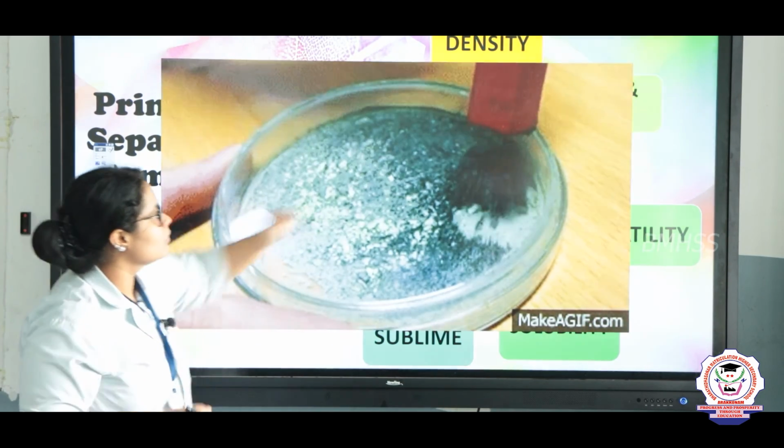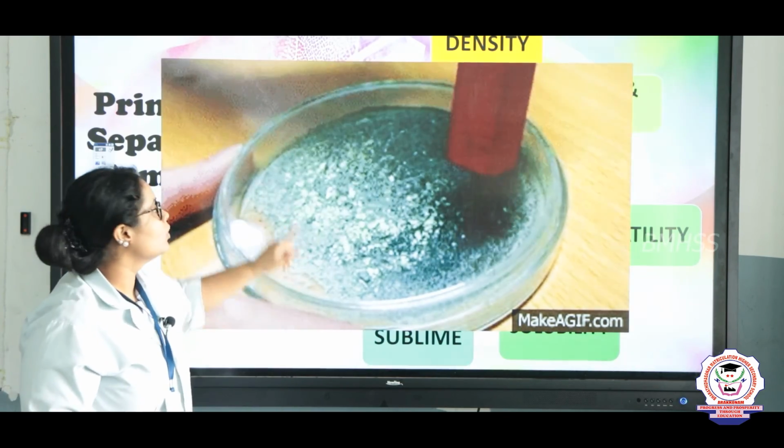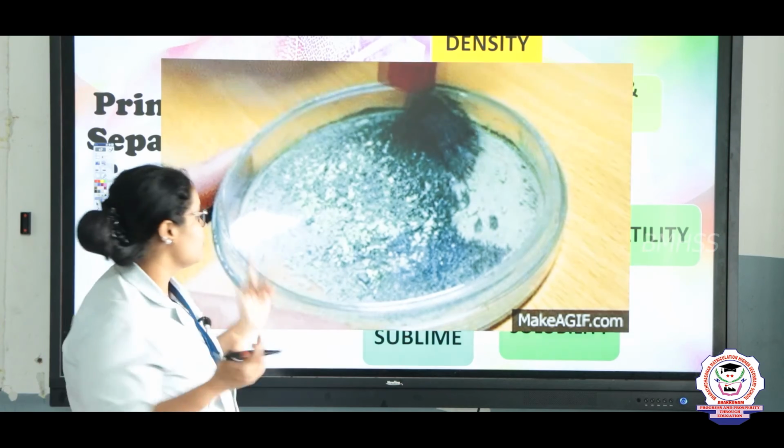So see here, the magnet has been rolled. You can see there is some kind of attraction here, right? So that is known as the attraction property.